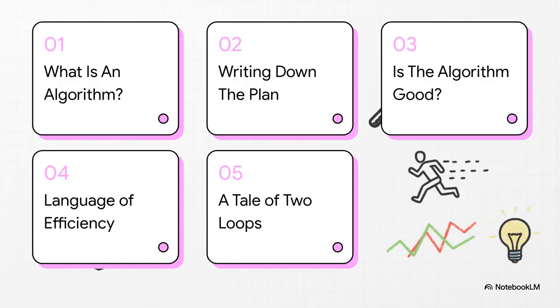So, here's our game plan for the next few minutes. We're going to start with the big one. What even is an algorithm? Then, we'll see how developers actually sketch out their plans, and how they figure out if that plan is any good. We'll even learn the lingo they use to talk about it, and then wrap it all up with a little story. A tale of two loops.